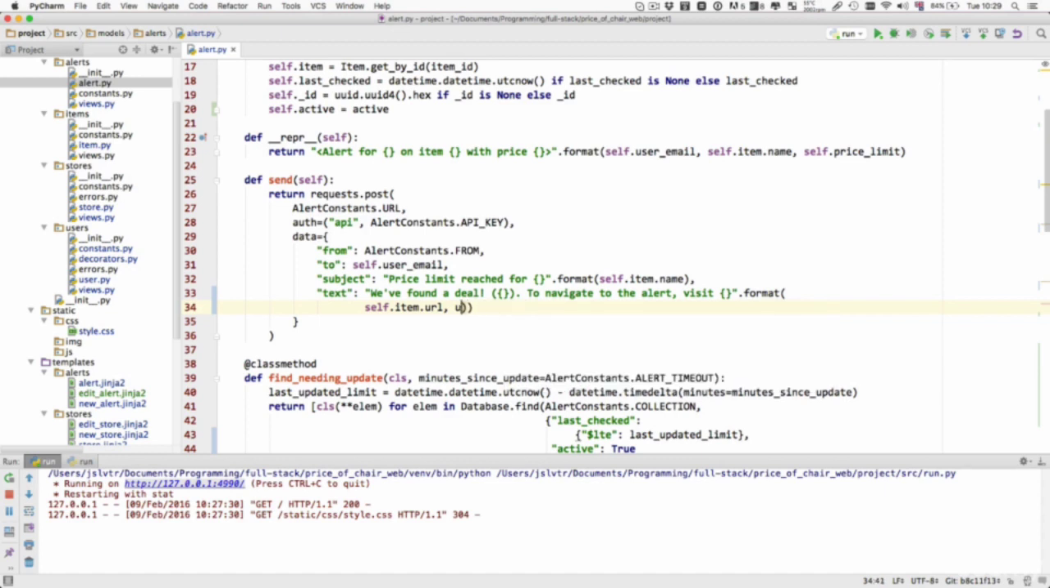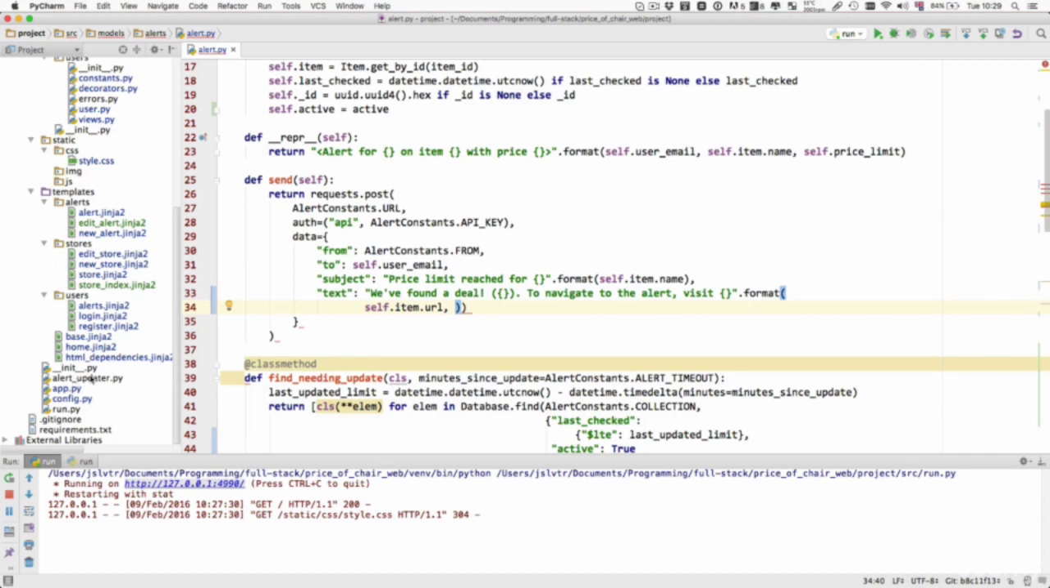However, because this is going to be running from the alert updater file, which is here, and not from our app, the alert updater actually doesn't know the endpoints and doesn't know the methods that are associated with them, so we cannot use URL4 in here because it's not going to be running through the Flask application. It's going to be running through a separate application, essentially. So what we do here is we have to hard code the address.